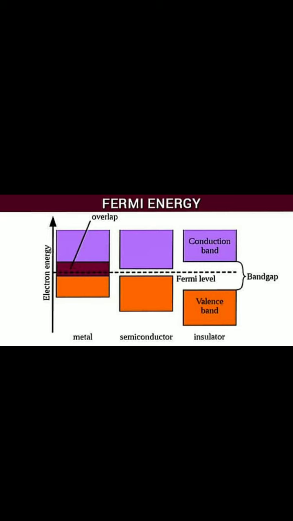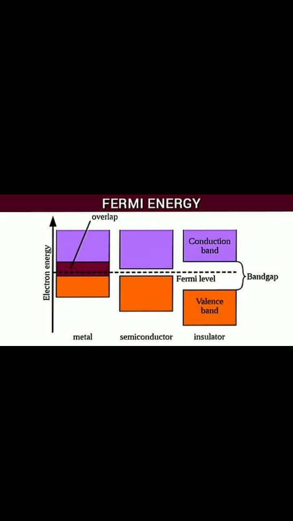In the case of an insulator, this gap is more compared to the semiconductor and the conductor. There is a range as well. In an insulator the energy band gap is greater than 3 eV, electron volt, and this energy band gap is denoted by Eg, capital E suffix small g. Eg is greater than 3 eV in an insulator, and Eg equals 0 in a conductor. The semiconductor lies in between the conductor and the insulator.